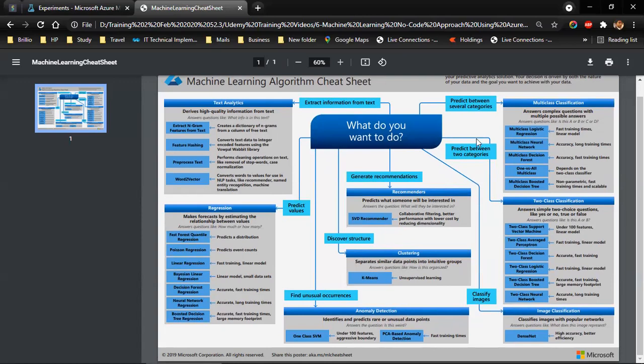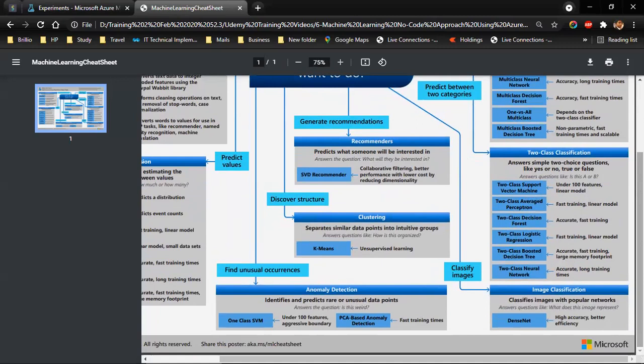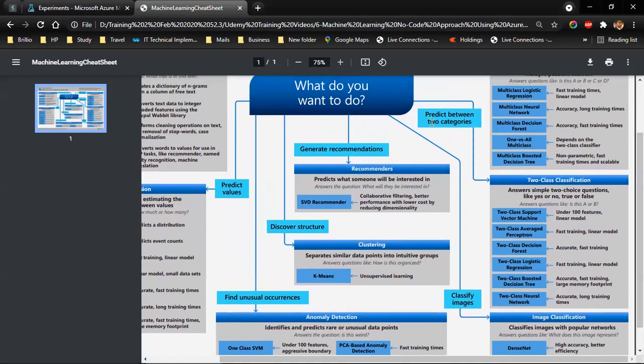Now, what we did is, if I can blow it up, we are in a classification problem, 2-class classification, and what we did is 2-class decision forest.